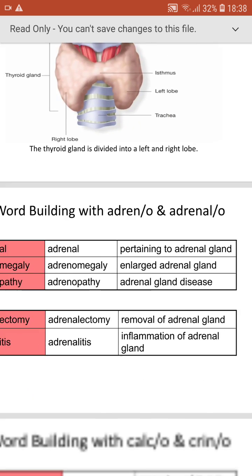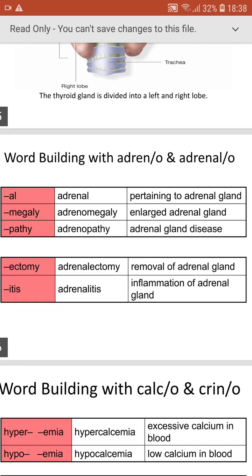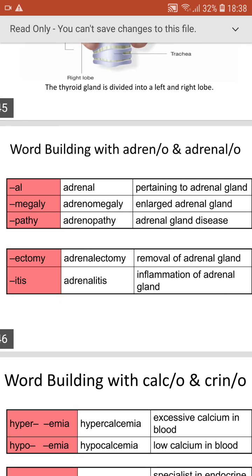So let's see the word building. Adrenal means pertaining to adrenal gland. Adrenomegaly means enlargement of the adrenal gland. Adrenopathy, adrenal gland disease. So pathy means disease, any pathology involving, we call it pathy. So adrenopathy is any adrenal gland disease. And adrenalectomy, removal of the adrenal gland. And adrenalitis, inflammation of the adrenal gland.